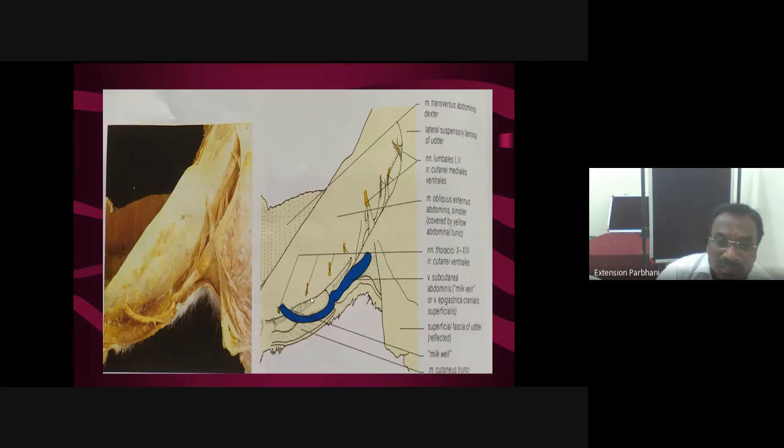Then this vein runs forward towards the umbilicus, and near the umbilicus it enters inside the body, and where it enters the body, it forms a depression that is called the milk well. If the circumference of this milk well is larger, that animal produces more milk. And the third thing is the milk mirror.